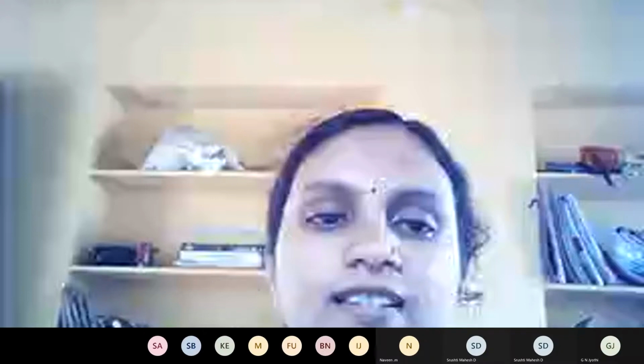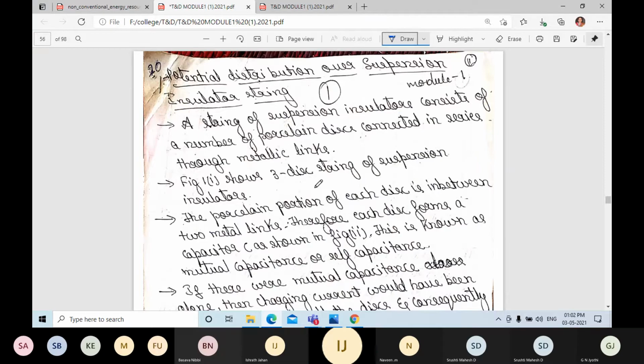Today we shall discuss the potential distribution over suspension insulator. What do you mean by potential distribution over a suspension insulator string? In the last class we discussed types of insulator, right? So here is the potential distribution over each disc. What do you mean by disc?